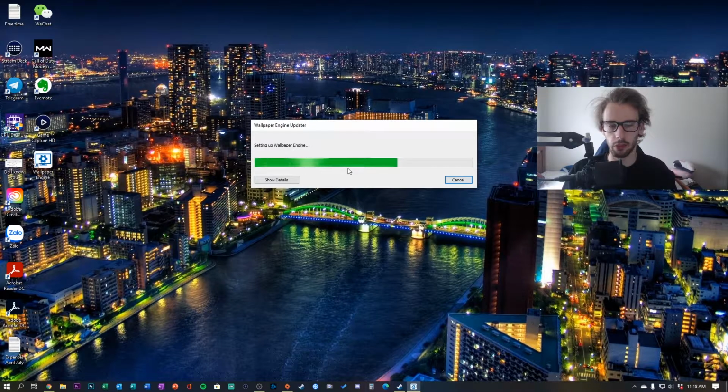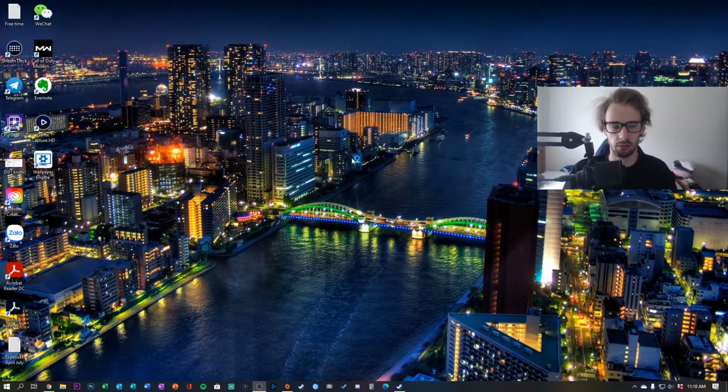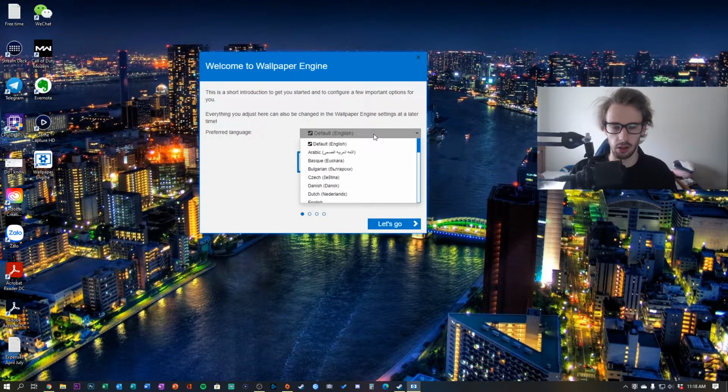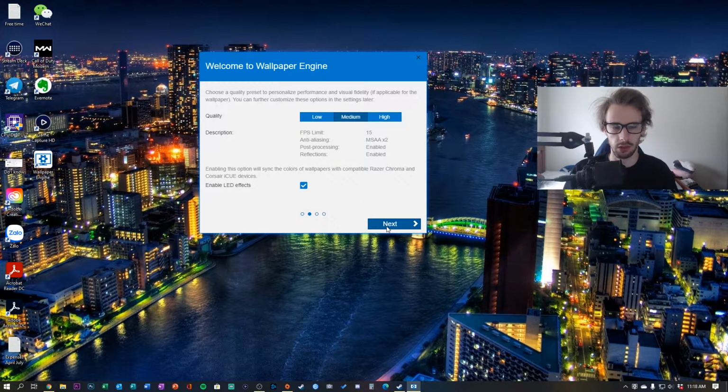and it's just gonna do one final setup. Gonna be very simple, unless you have a slow laptop or whatever, then it might take a little bit longer, but genuinely it's okay. So once you come here, you're just gonna want to keep it in default English, unless you speak another language like Chinese or something like that, and you want to pick Mandarin or Cantonese. Quality depends on your specs, but I can typically go with high quality because I have good specs. Look at your specs, look at the analytics of what you have, then pretty much go forward from there. But for this example, since I have a good computer, I'm just gonna keep it on high.